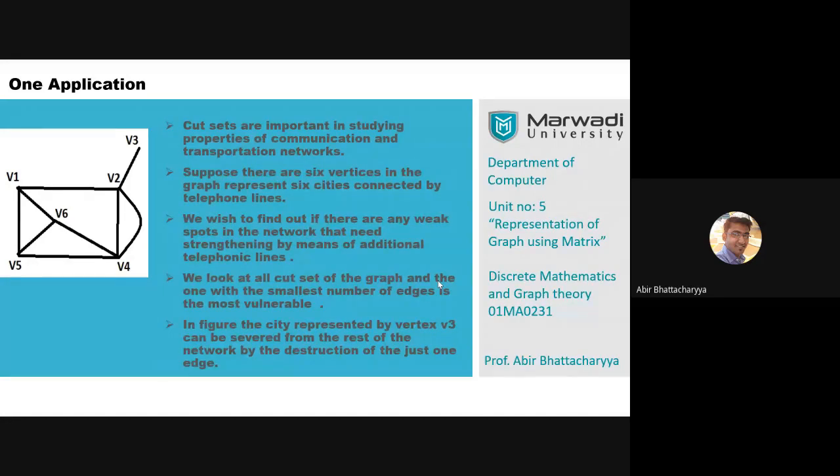First, the V2 and V3 connection has only one edge. If I cut that edge, V2 and V3, that is the smallest cut of this graph, which can remove the vertex V3 from the connected graph.